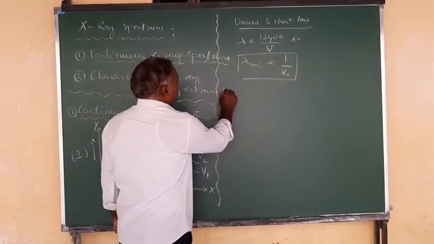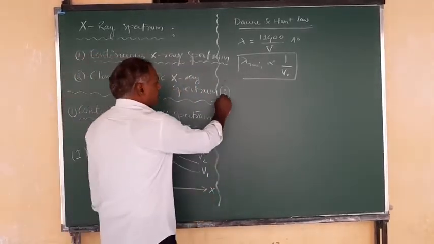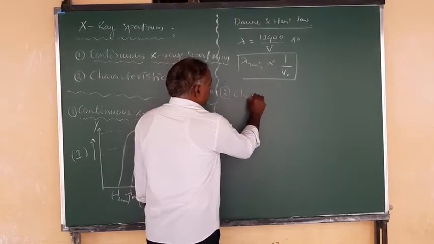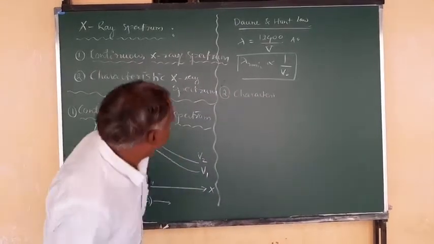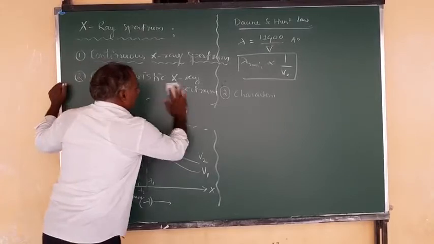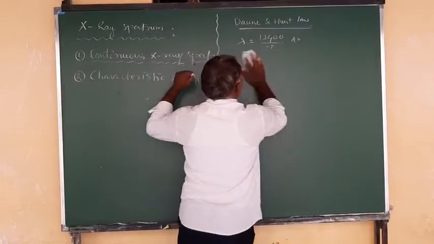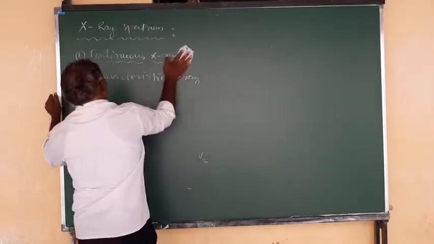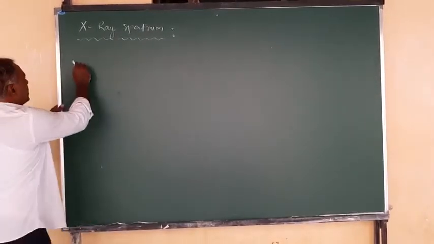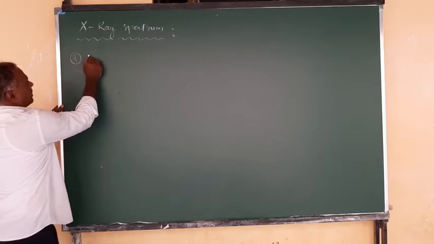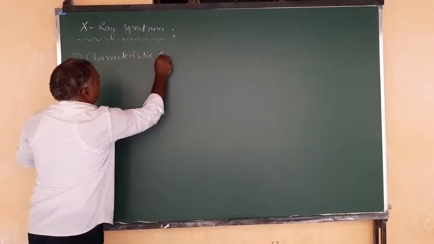Coming to the second one, the characteristic X-ray spectrum, which is somewhat important, let us see what it is. I will start from here, it will require somewhat more space, so I just remove this part. Now we have the second one, the characteristic X-ray spectrum. That is the second X-ray spectrum.